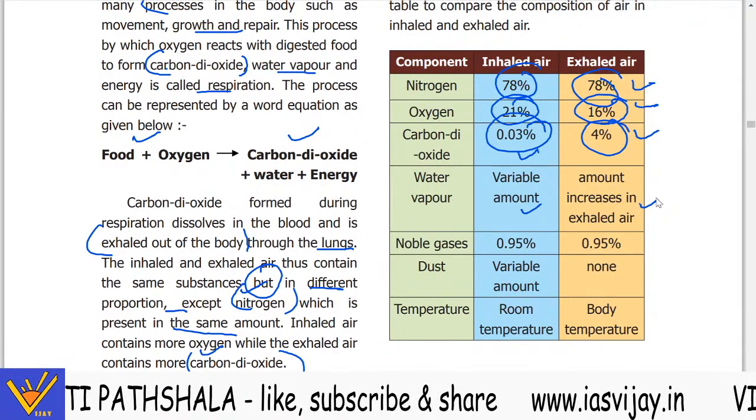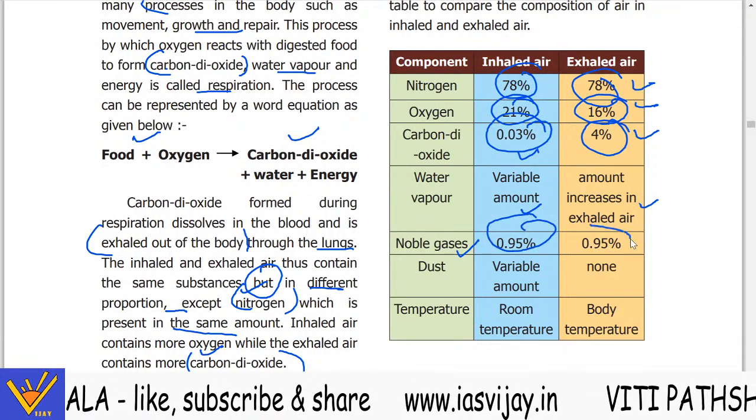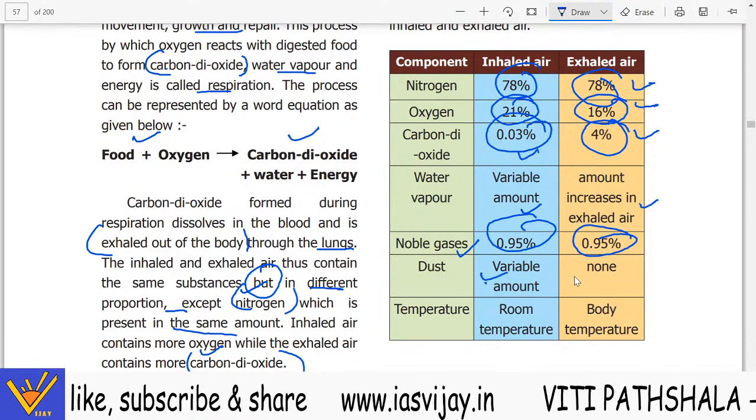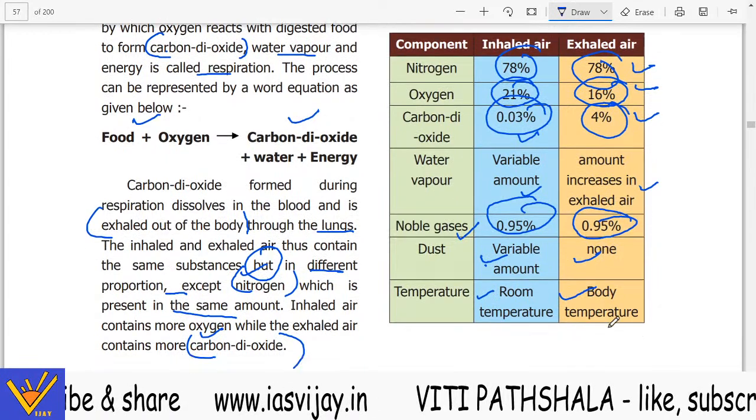Yes, it is very important. Now noble gases, then 0.95%, 0.9, dust is a variable amount and none. Temperature, room temperature and the body temperature.